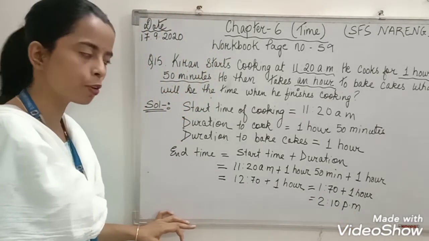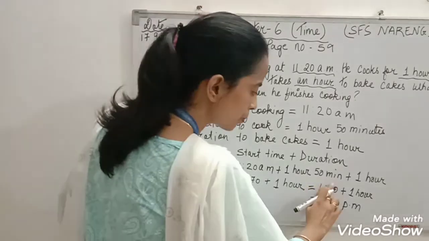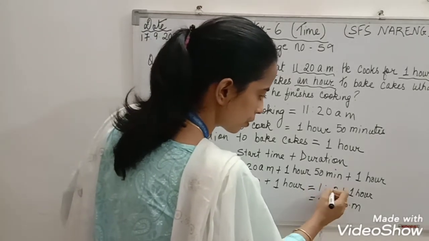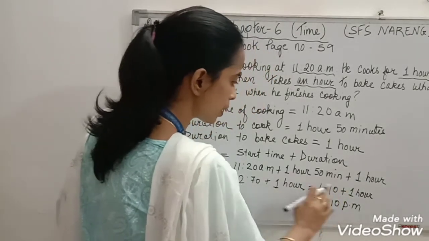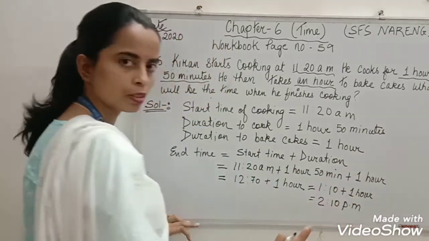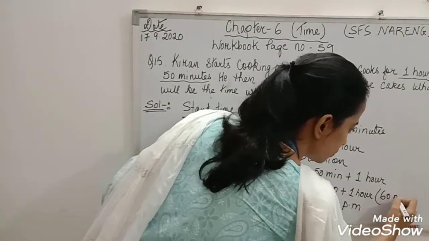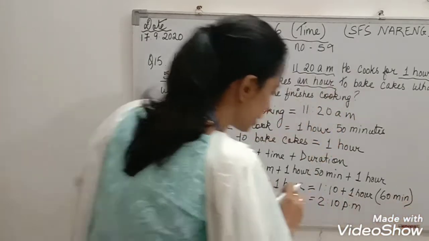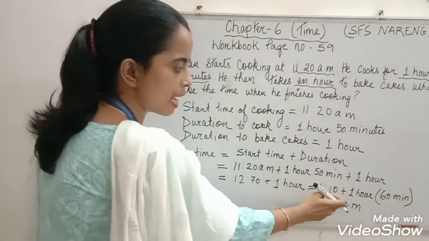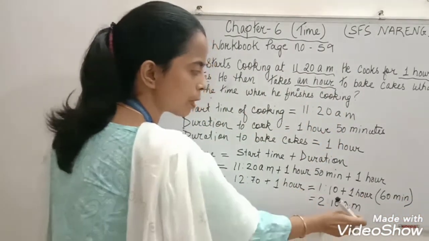Understood, children? I hope it is clear. Here you can write 10 also, because from 70 you have subtracted 60 minutes. Alright, I'll write here in brackets 60 minutes. That 60 minutes you have subtracted from 70, it remains 10. So 2 hours 10 minutes, 2:10 p.m.